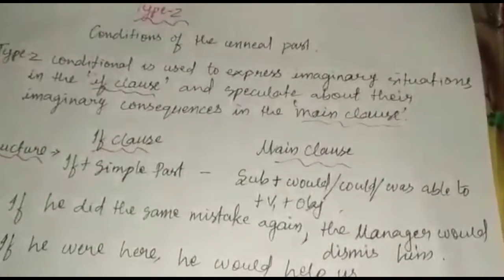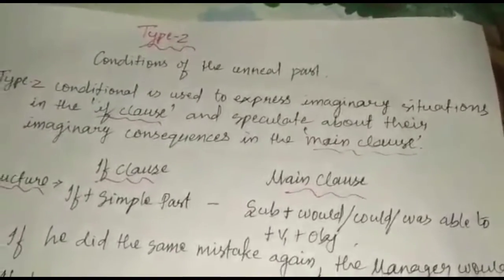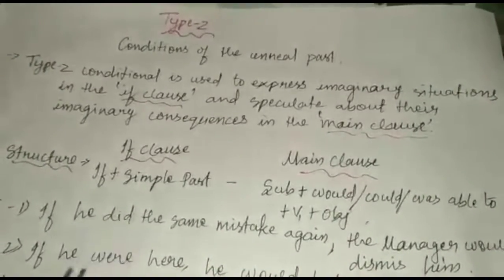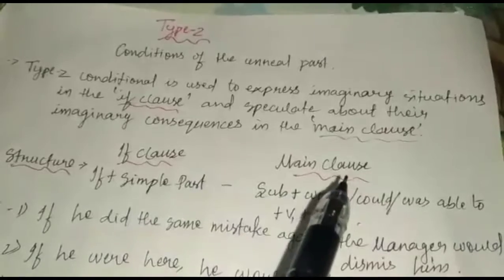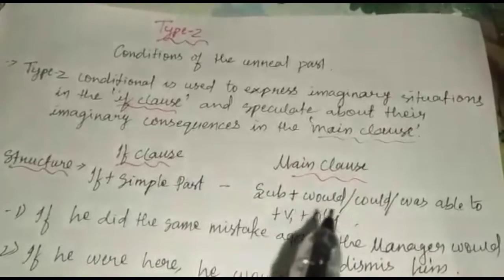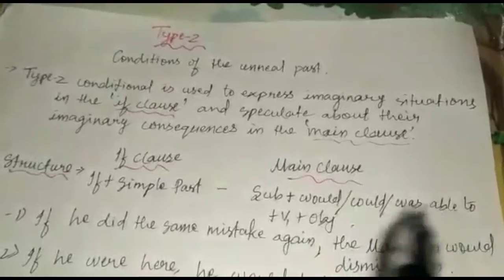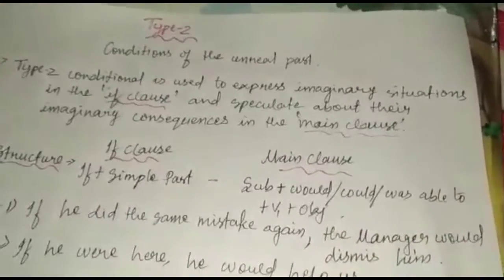So this is purely imaginary or unreal. Now the structure. In the if clause, it must be if plus simple past, whereas in the main clause, it must be subject plus would or could or was able to plus V1 plus object.